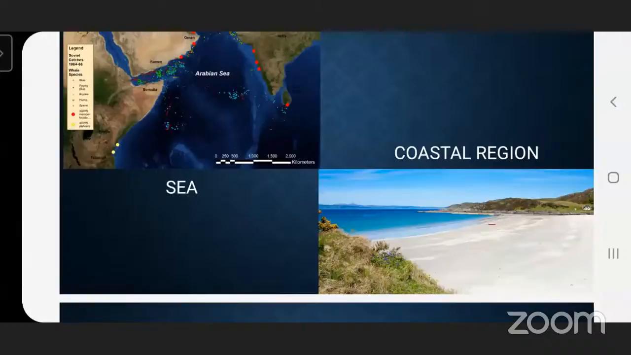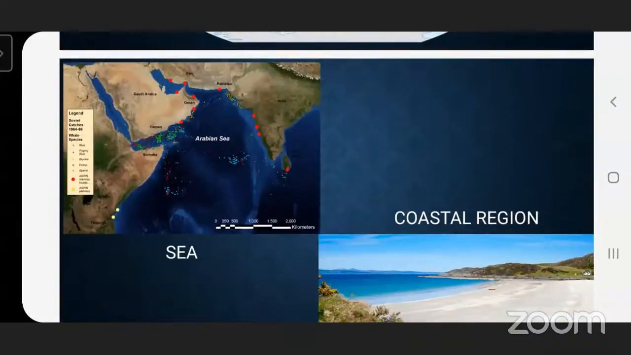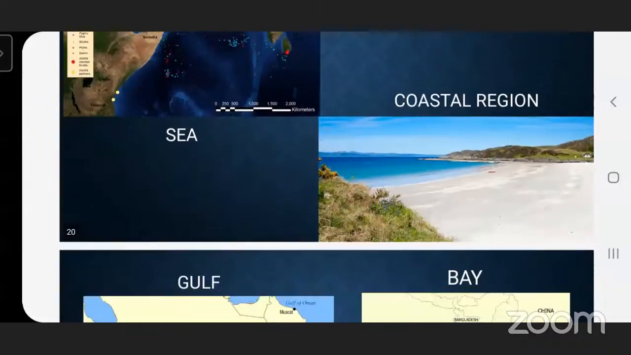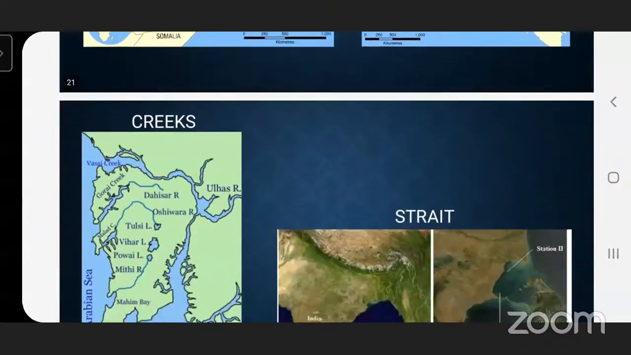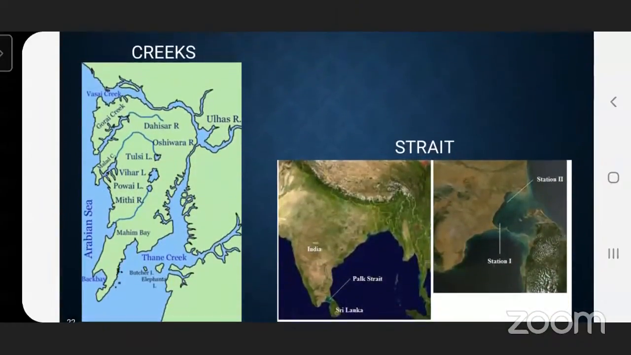One more time, the different water bodies are of different shapes and different sizes. They form along the coast. We can call them a sea, gulf, bay, creek, or strait. These are all the different water bodies. Okay. Now, guys, this water we cannot use for drinking, and this is salty water.